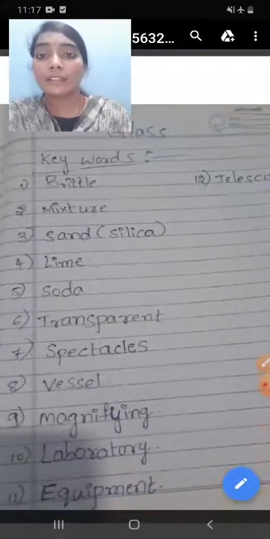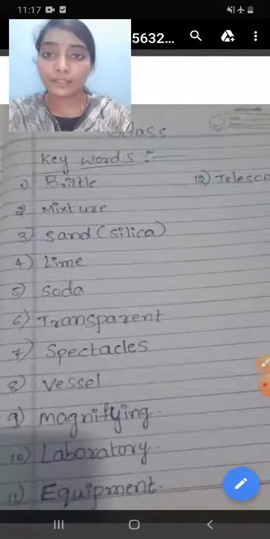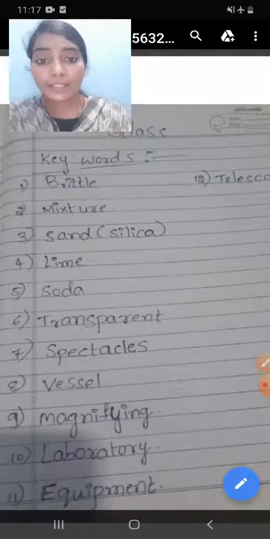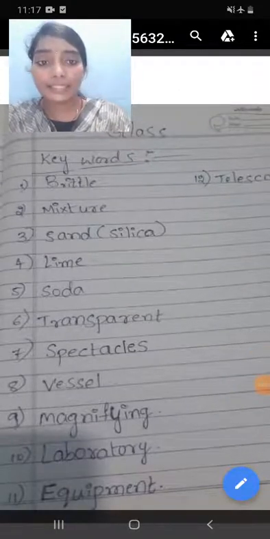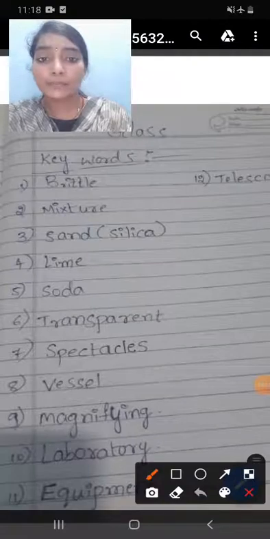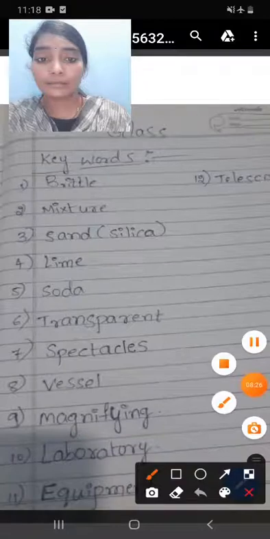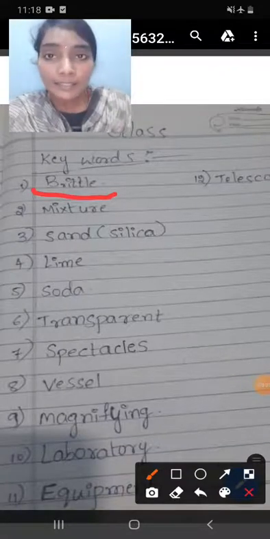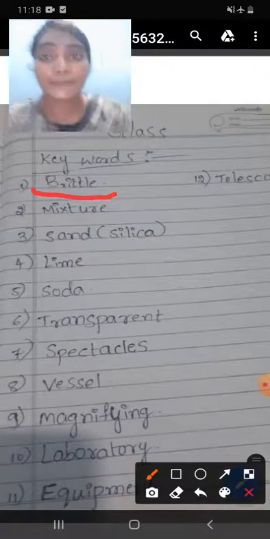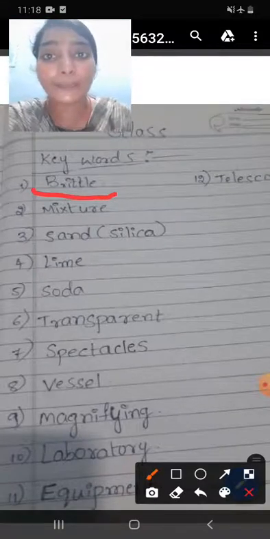Next, keywords. First keyword is brittle. Read out, pronounce them properly.